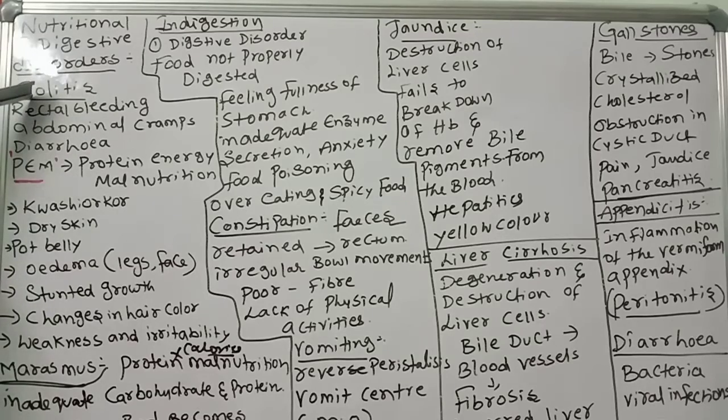First one, colitis. Colitis means an inflammation of the inner lining of the colon. What are the symptoms? Rectal bleeding, abdominal cramps, diarrhea.